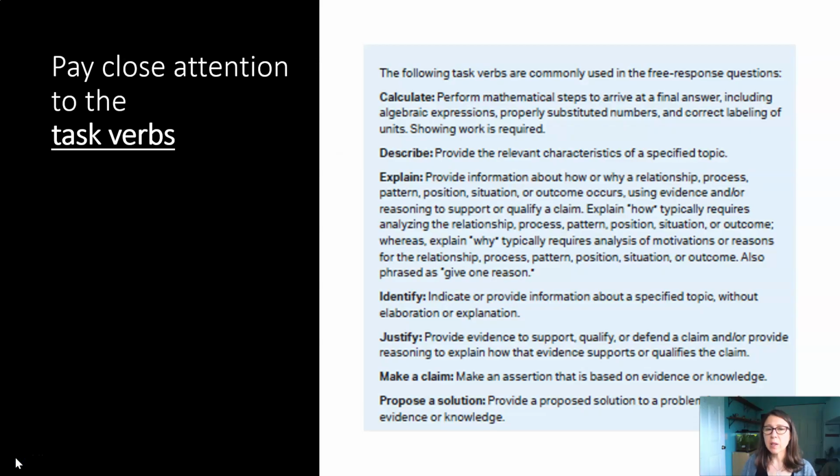All right, next, pay close attention to the task verbs. I've made a PDF and put it in the bootcamp review. These are the task verbs that you'll be asked about this year, except for the calculate. You'll be asked to describe, explain, identify, justify, make a claim, and propose a solution. So be able to answer these questions. Have this printed off and close to you when you're answering your FRQs. Just in case you forget what justify is or making a claim, you can quickly look at that and you know the quality of the answer that you need to include on your FRQ.